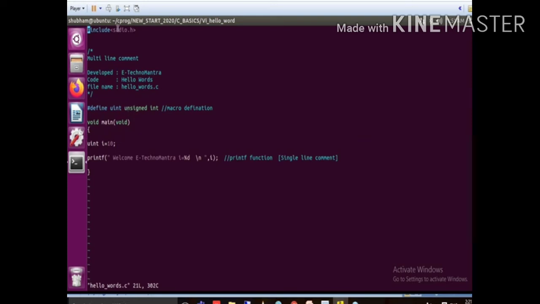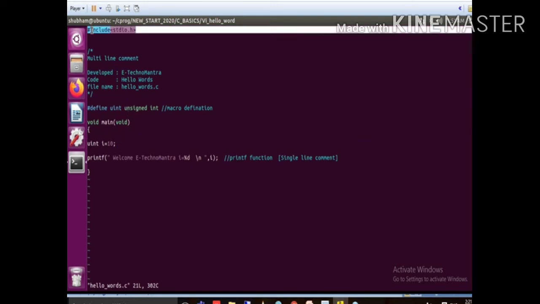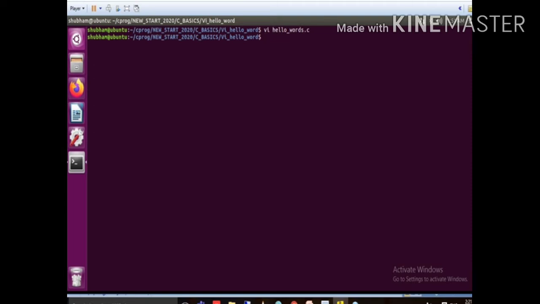The third point is that it adds the header file information. So the preprocessor stage adds the header file information. We will see it practically. First we compile normally to check whether our code is correct or not. So I use hello world.c and I compile. Now it's compiled successfully. If you check, the executable file is here. Now we execute ./a.out.